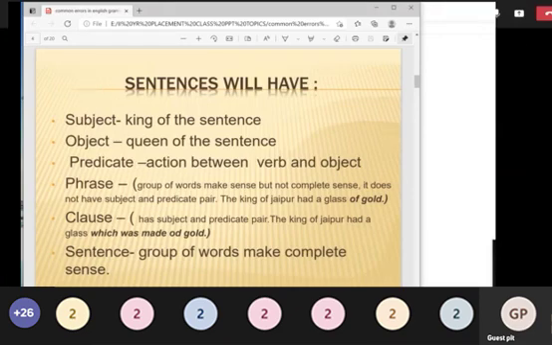Now, why are sentences very important for you? You are going to spot the error in the sentence, so that is why you are going to deal with sentence error. First, you should know the sentence pattern. You have separate classes for that: what is the sentence pattern and how you can write the correct sentences. It goes from words to sentences, paragraphs, essay. It is actually technical writing, so you can go step by step. A sentence will have a subject, object, and predicate.